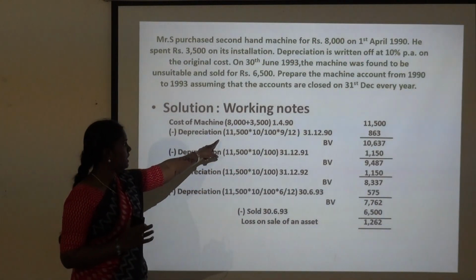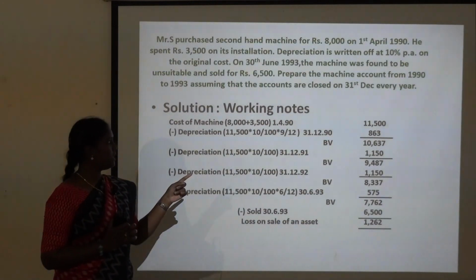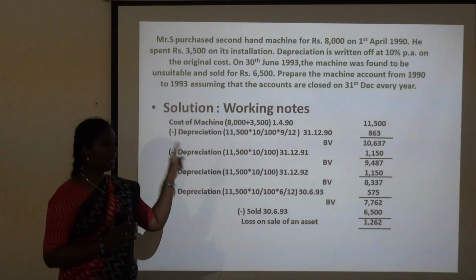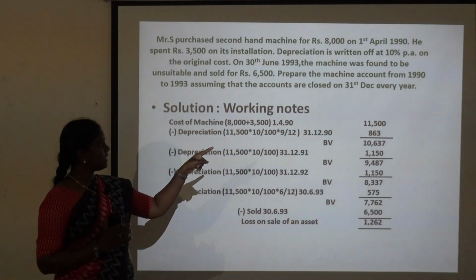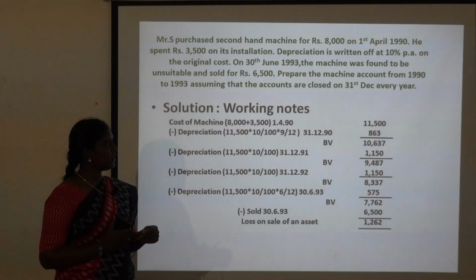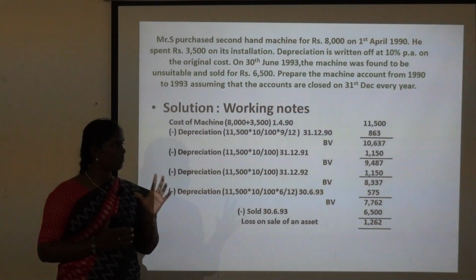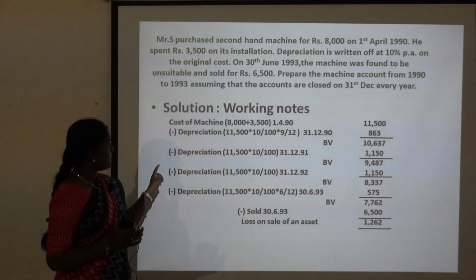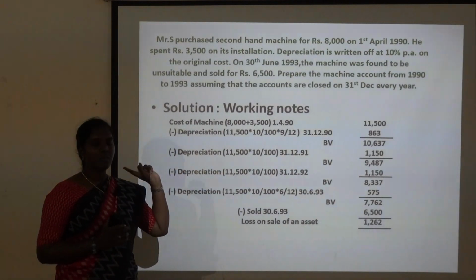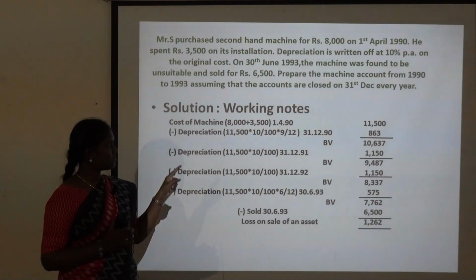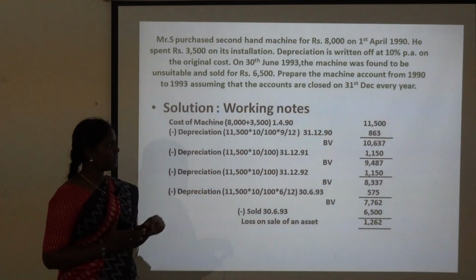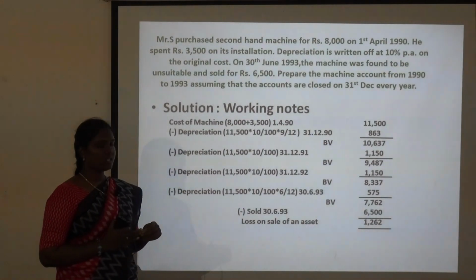So apply the formula, 11,500 into 10 by 100 multiplied by 9 by 12. 10% is the rate of depreciation, and for 9 months we have used, so 9 by 12. That will give you the depreciation amount as 863 for the first year. Now subtract it from the 11,500, you will get 10,063, that is the book value. Next is the second year depreciation. For the second year depreciation, we have to calculate on the original cost, not on the book value. As it is based on the straight line method, we have to calculate on 11,500. Apply 10%, you will get 1,150. Now subtract from the 10,063, we will get 9,487 as the book value.